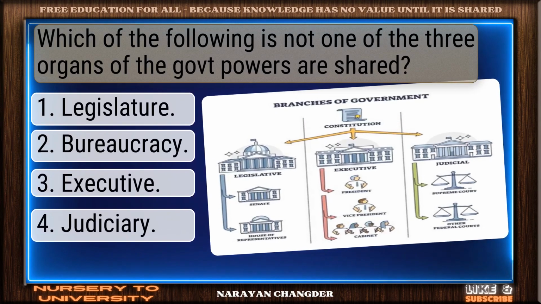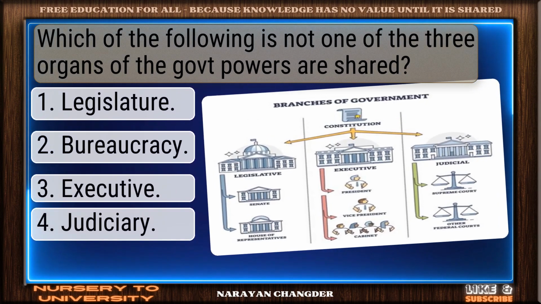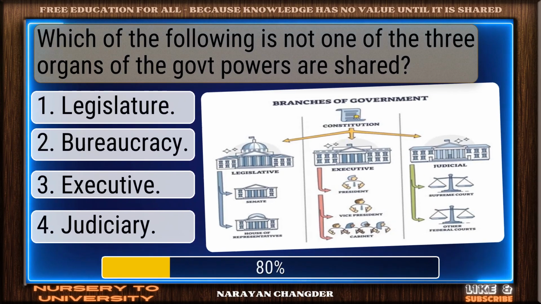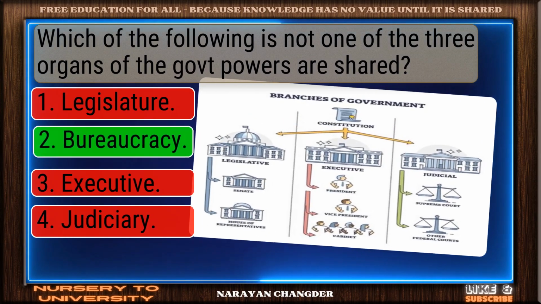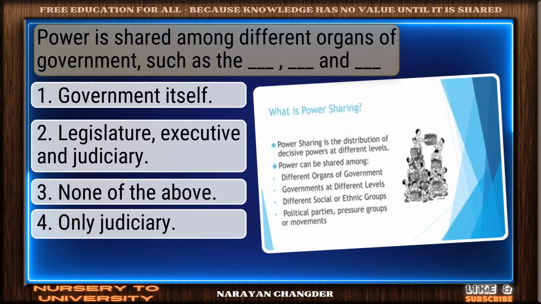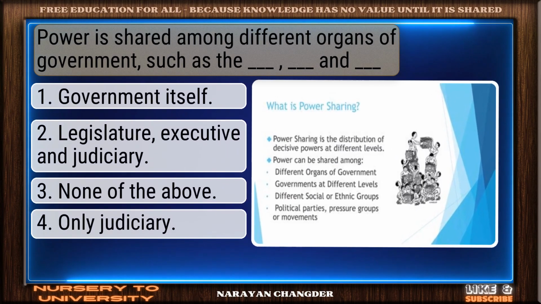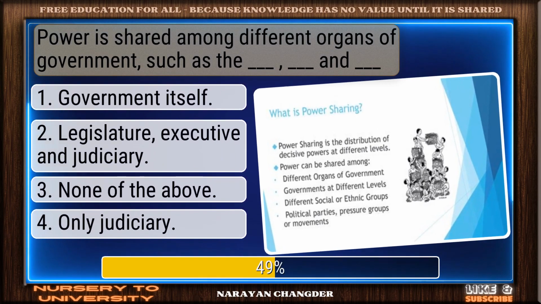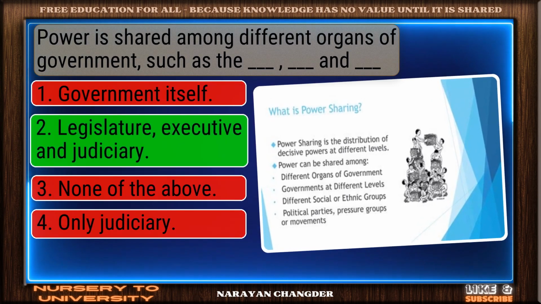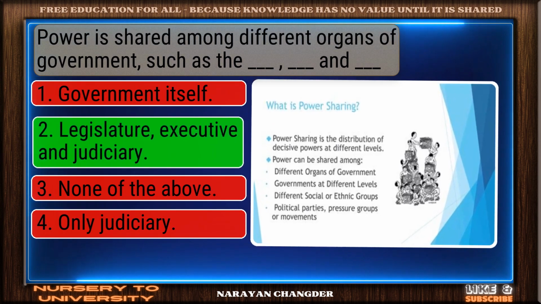Which of the following is not one of the 3 organs of the government among which powers are shared? Smart move. Bureaucracy is the accurate answer. Power is shared among different organs of government, such as the dash, dash and dash. Nice selection. Legislature, executive and judiciary is correct.